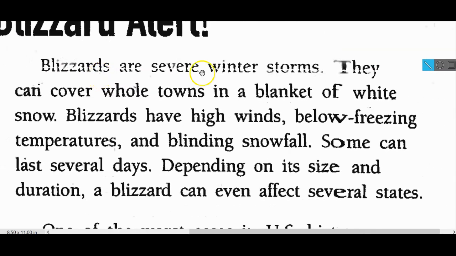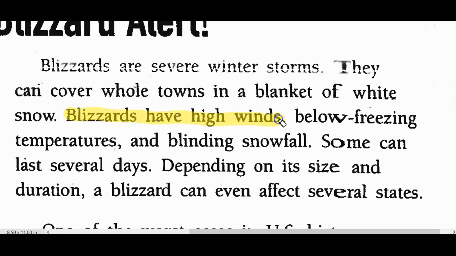You need a highlighter for this. It says blizzards are severe winter storms. They can cover whole towns in a blanket of snow. Blizzards have high winds, below freezing temperatures, and blinding snowfall. So that's important, isn't it?